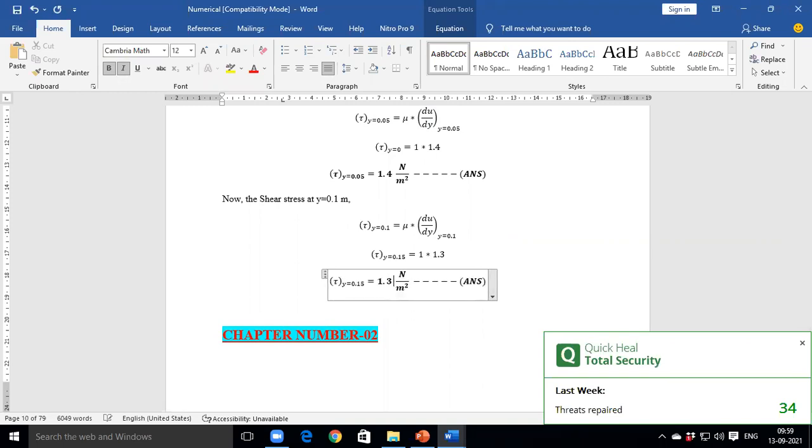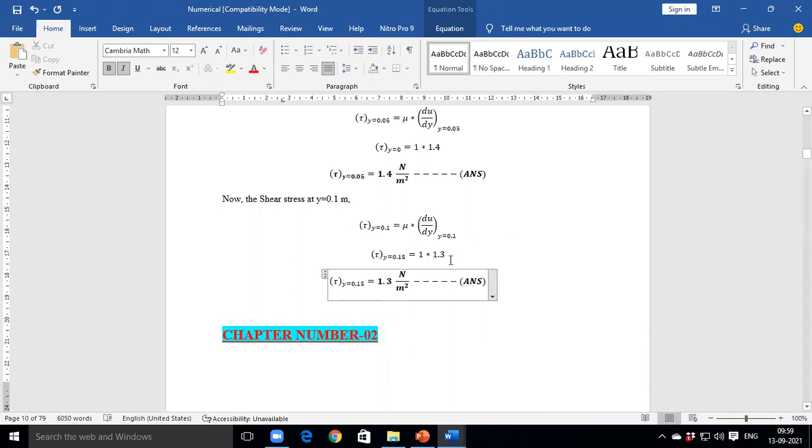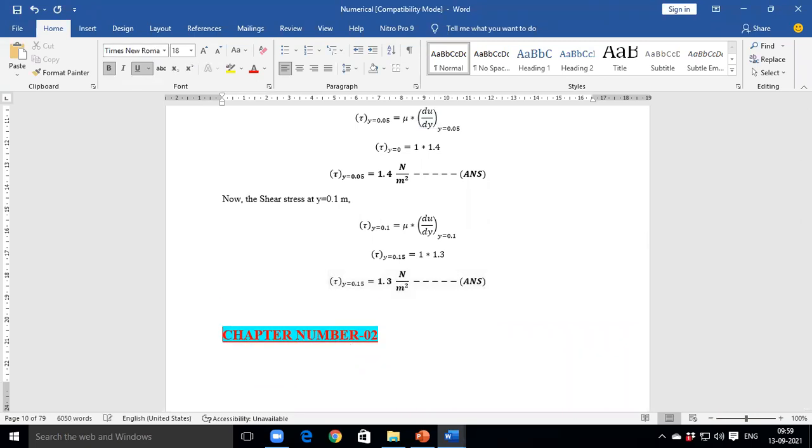1.3. What is the unit? Newton per meter square. Newton per meter square is the unit of shear stress.